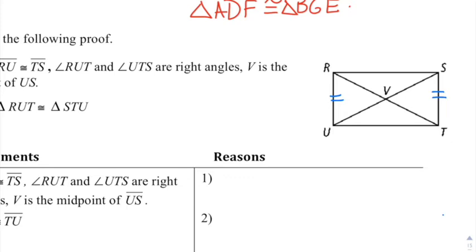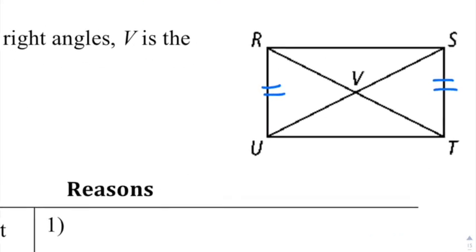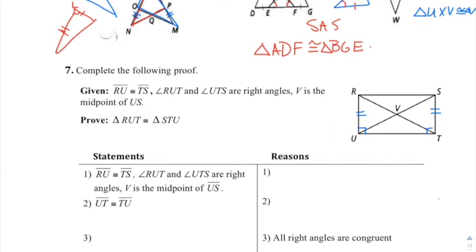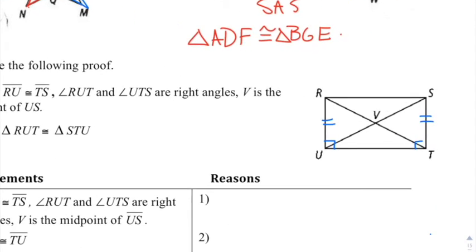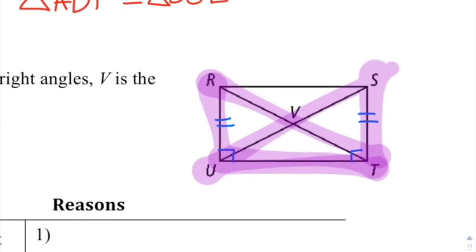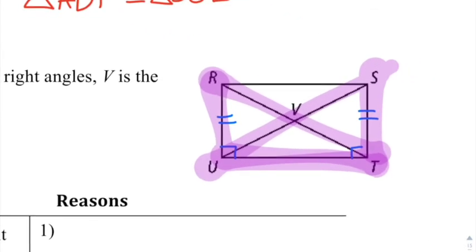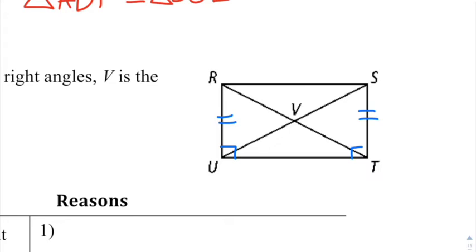And then RUT and then UTS are right angles. And then V is the midpoint of US. Prove that the triangle RUT is congruent to STU right there. So actually, this is kind of interesting because I'm looking through this proof right here. Actually, we have a shared side here in the middle, so actually I don't even think you need to worry about the midpoint thing going on right there.